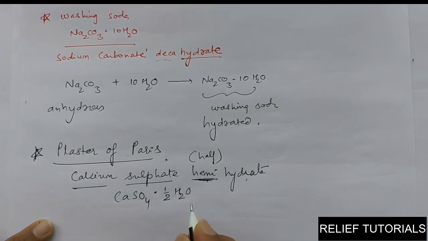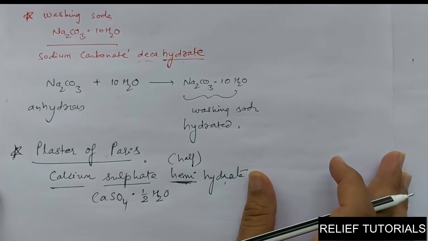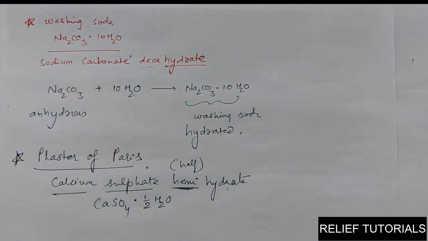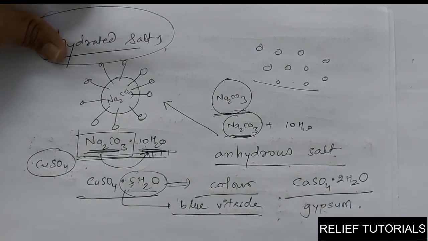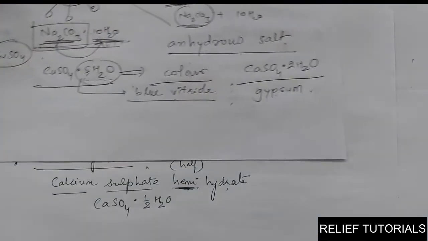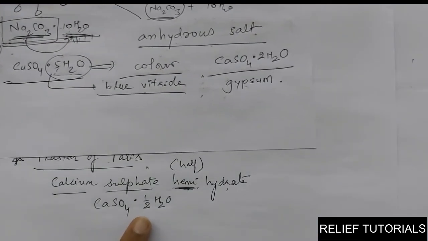So you may be a little confused about how half a molecule of water is connected. It is not so. Let me tell you the preparation and then we can understand. Actually, plaster of Paris is made from gypsum. I told you the formula of gypsum: CaSO4 into 2H2O, and here CaSO4 into half H2O.